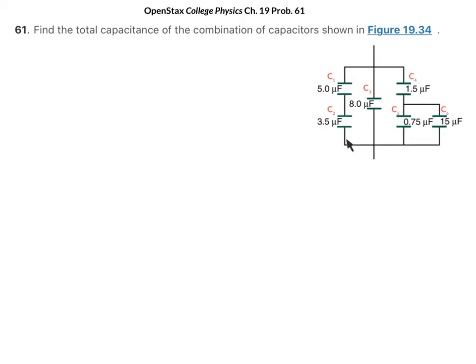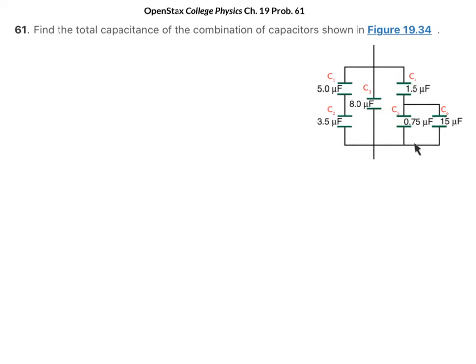So there is one current that flows through this branch, which means that these two capacitors, C1 and C2, are connected in series. Then I notice also that the end of C2 and this end of C3 is connected to this end of C1 and this end of C3. So what that tells me is that these capacitors that are connected in series with one another are connected in parallel with C3.